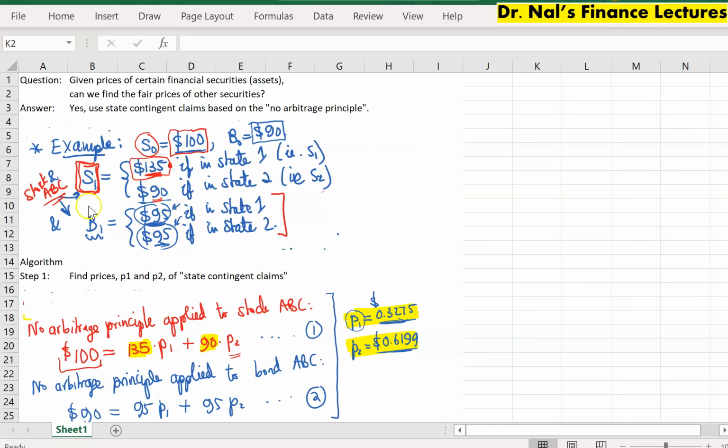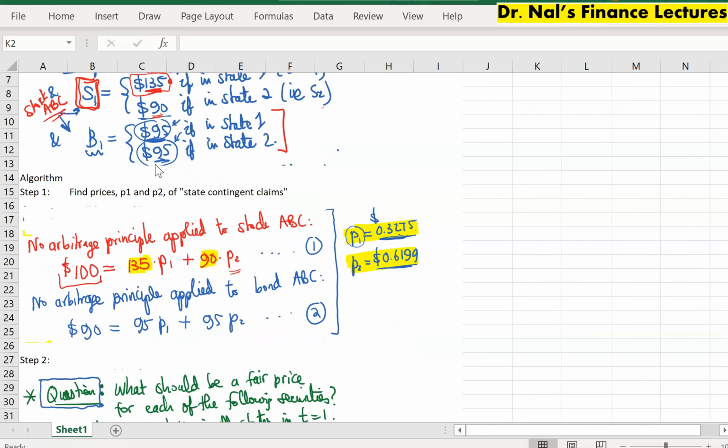If the stock and bond issued by company ABC are rightly priced, based on those prices, can we derive the prices of some other kinds of securities?